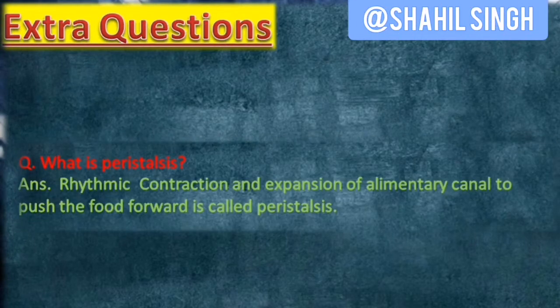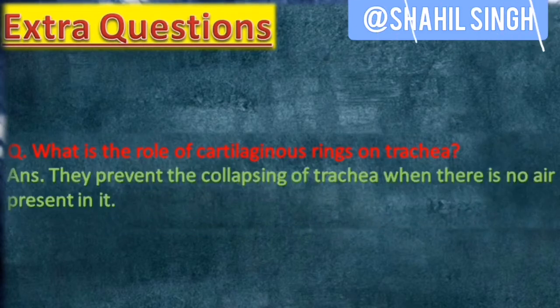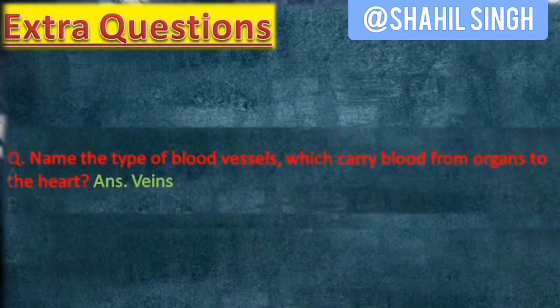What is peristalsis? Rhythmic contraction and relaxation of the alimentary canal to push the food forward is called peristalsis. What is the role of cartilaginous rings on trachea? They prevent the collapsing of trachea when there is no air present in it. Name the type of blood vessels which carry blood from organs to the heart. These are called veins.